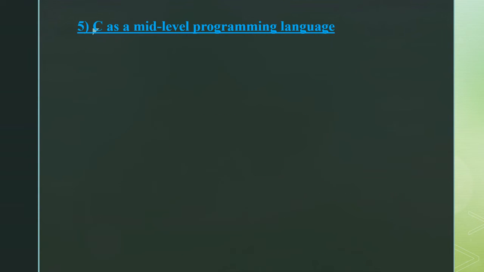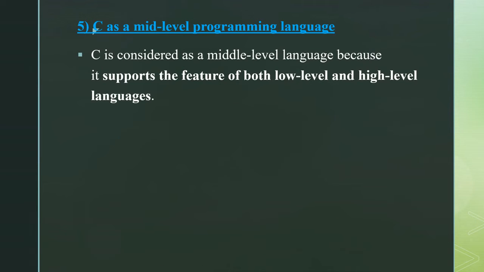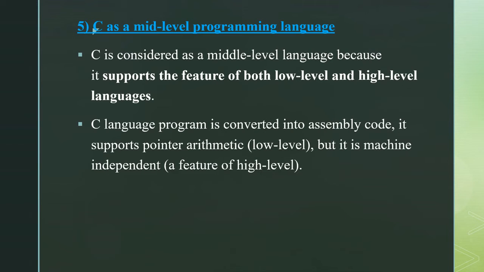C as a middle level programming language. C is considered a middle level programming language because it supports the features of both the low level and the high level languages. C language is converted into assembly code. It supports pointer arithmetic, that is low level, but it is machine independent, that is it has a little bit of the feature of high level also.